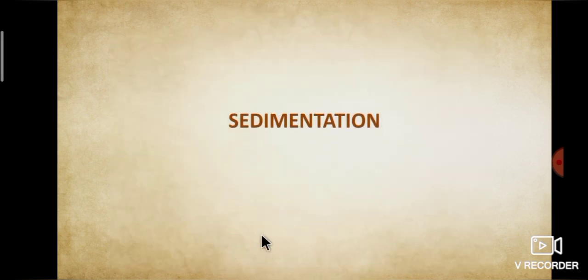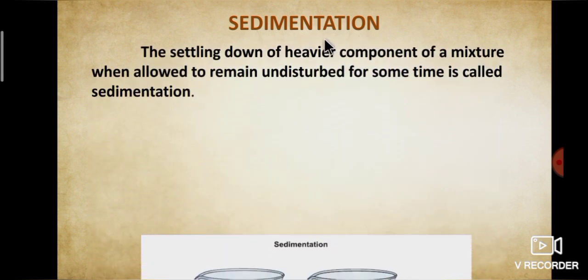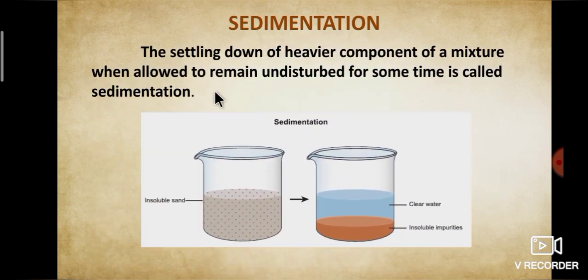Shall we see another separation method, sedimentation. What is sedimentation? The settling down of heavier component of a mixture when allowed to remain undisturbed for some time is called sedimentation. If you take a mixture of soil and water, after some time you will notice clear water and soil appear. Here the soil settling below is called sediment.